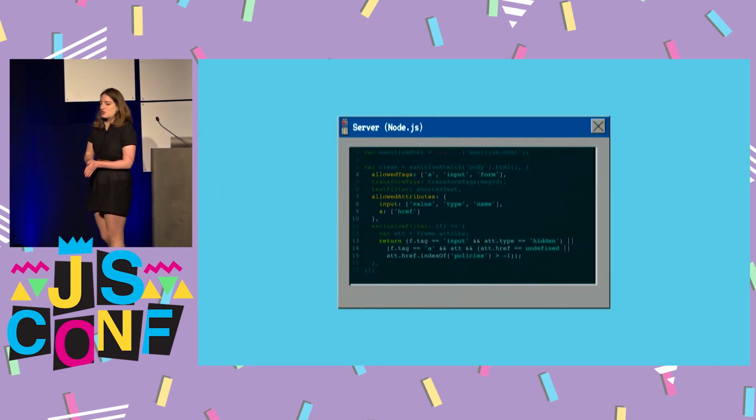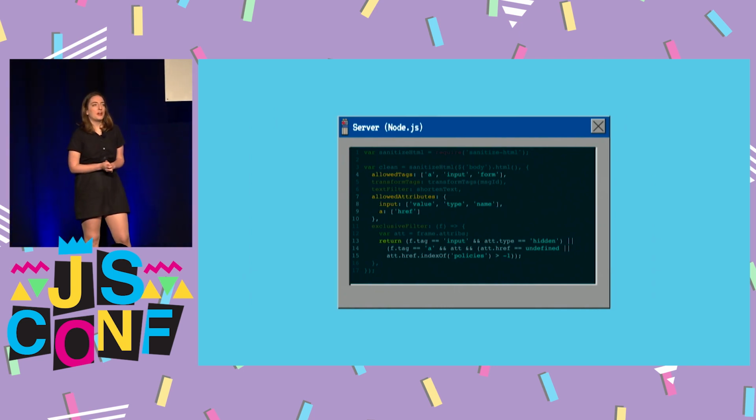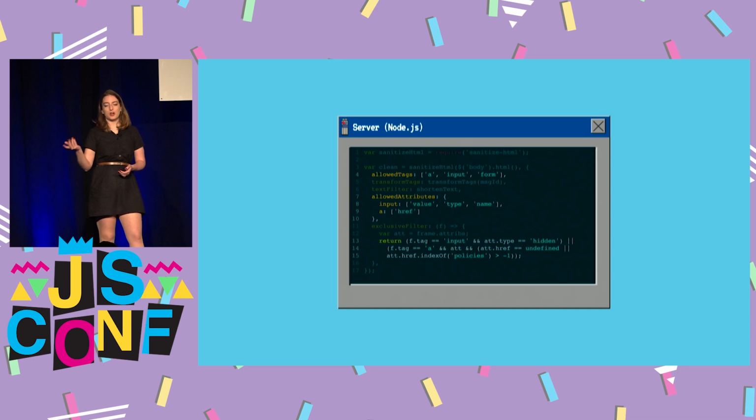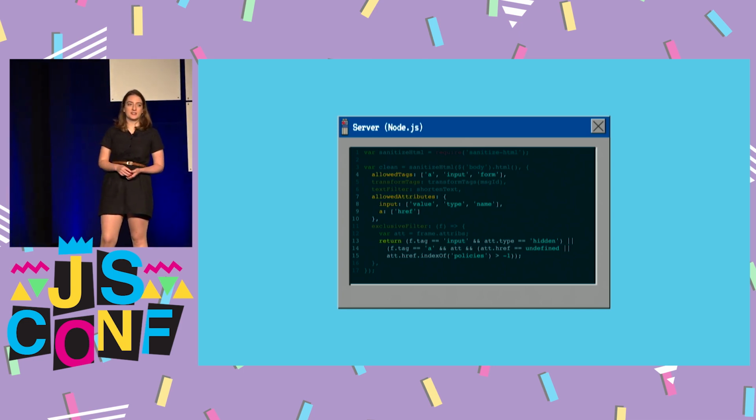The next thing that we're going to do is use this library called Sanitize HTML. And this is a library that lets you determine what tags you want and what attributes on those tags you want. And then you pass it some HTML, and it will filter that down to just what you want it to be. So I figured that in this very simple browser, the only tags that I really care about other than text are anchor tags, input elements, and forms, because those are the things that let you access the rest of the internet and really interact with a text-based website.